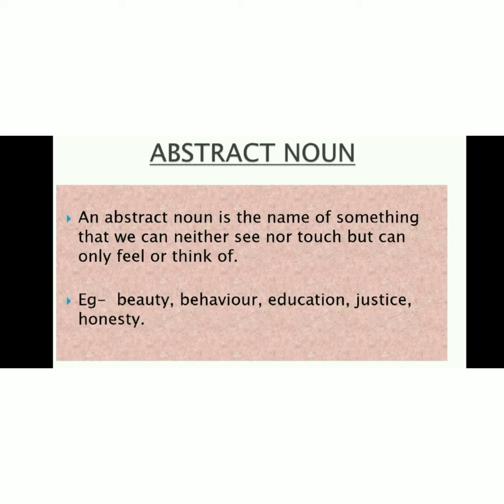Last but not the least, here we are going to study about abstract noun. Let us know what is an abstract noun. An abstract noun is the name of something that we can neither see nor touch but can only feel or think. Basically, abstract noun is the name of some feeling, emotion or a state of body or mind. We cannot touch or hold it. Example: beauty, behavior, education, justice, honesty.